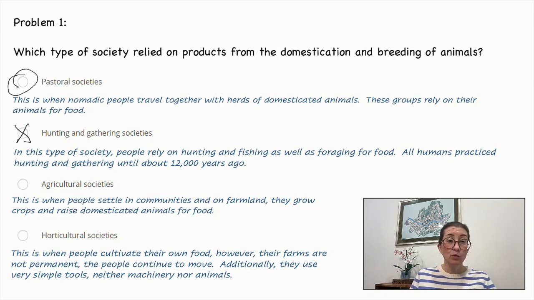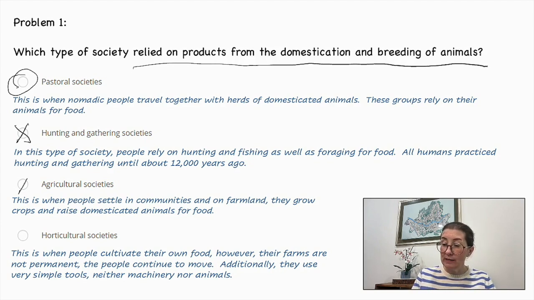Agricultural. This is when people settle in communities and on farmland. They grow crops and raise domesticated animals for food. So this is about domestication and breeding of animals, not about farming. So we can eliminate this one as well. Horticultural societies. This is when people cultivate their own food. However, their farms are not permanent.